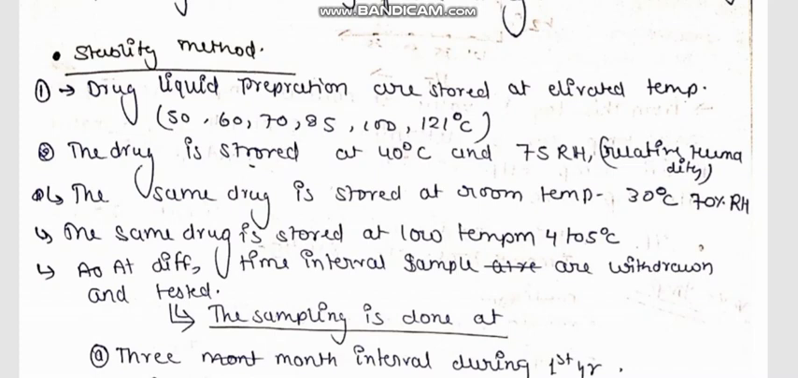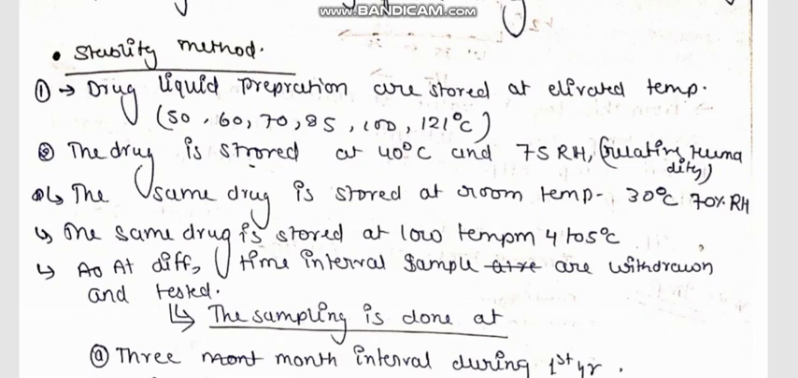Stability methods. Which stability methods are used in case of accelerated stability study? Liquid drug preparations are stored at elevated temperatures, that is 50, 60, 70, 85, 100 and 121 degrees Celsius. The drug is stored at 40 degrees Celsius and 75% relative humidity. The temperature is correlated with relative humidity. If the temperature is specific, for example 40 degrees, then the relative humidity must be 75.